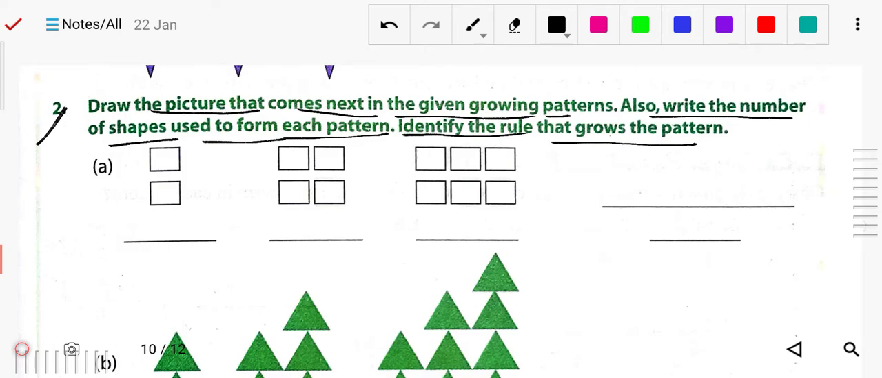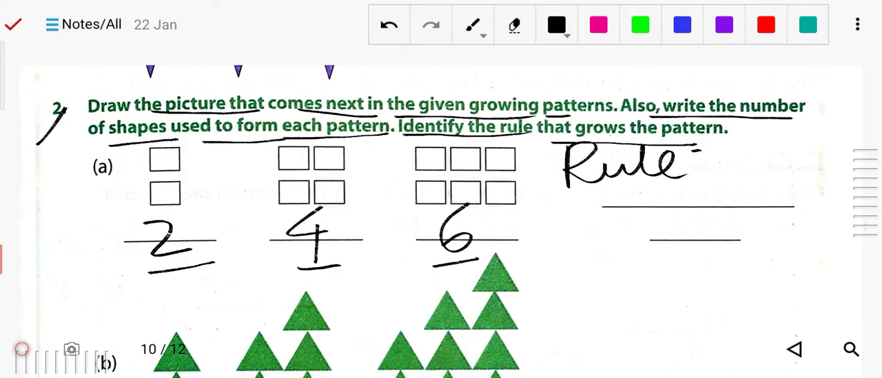Here you can see how many boxes are there? 2. Here it is 4. Now here how many? 1 2 3 4. Here it is 6. So it means you can see 2 plus 2 plus 2. What is the rule? So you can write here: the rule is add 2.